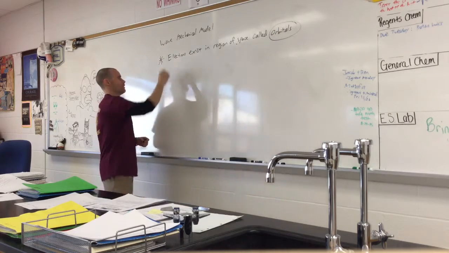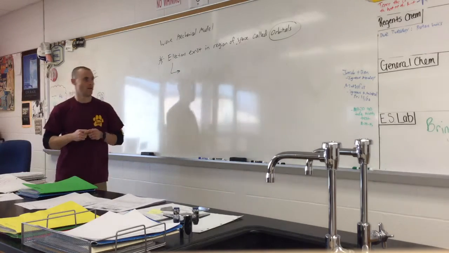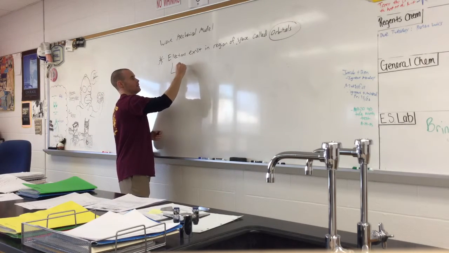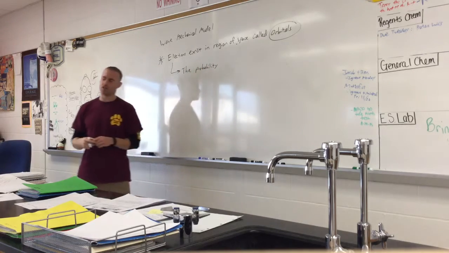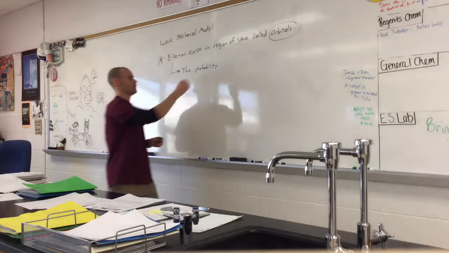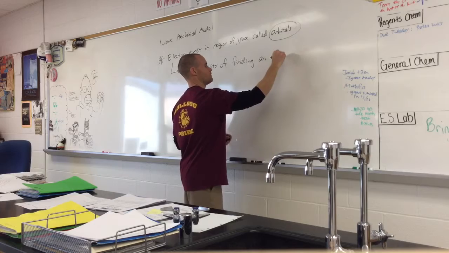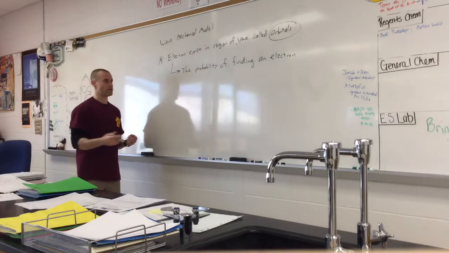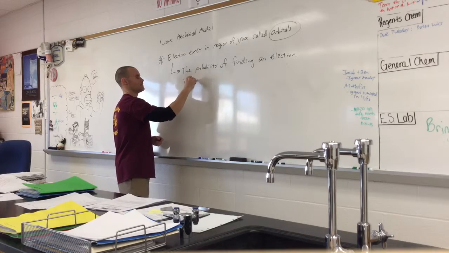And the probability of finding an electron, this is kind of like the definition of an orbital, or definition of this model. The probability of finding an electron, which is a really, really tiny subatomic particle with a negative charge, is highest.